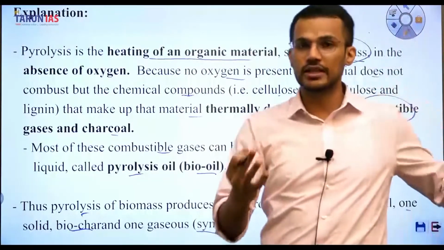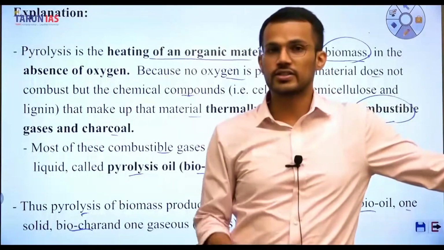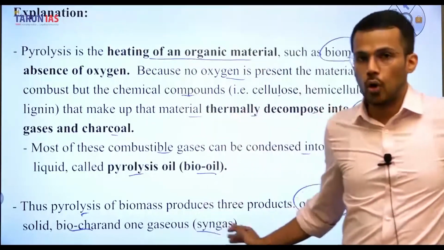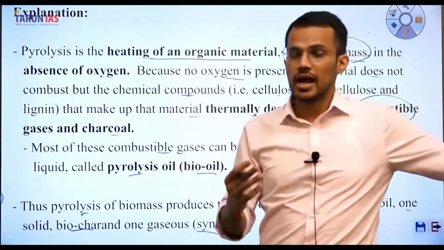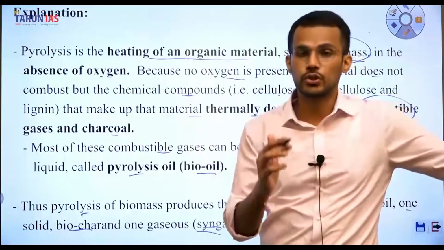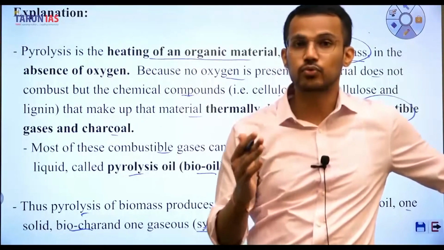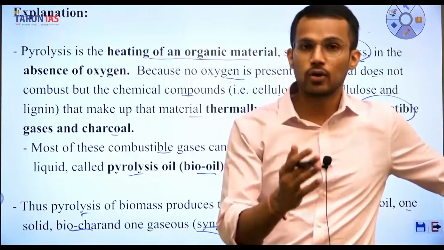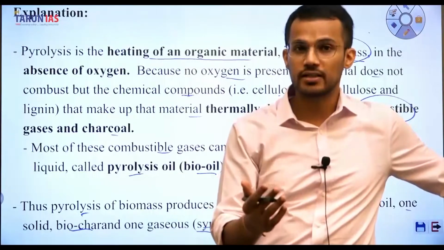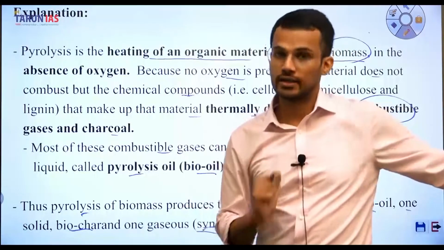So all these states, that means solid state in the form of biochar, liquid state in the form of bio oil or pyrolysis oil, and gaseous state in the form of syngas are produced during pyrolysis. And as these are the form of energy, pyrolysis is one of the ways based upon which waste can be converted into energy.